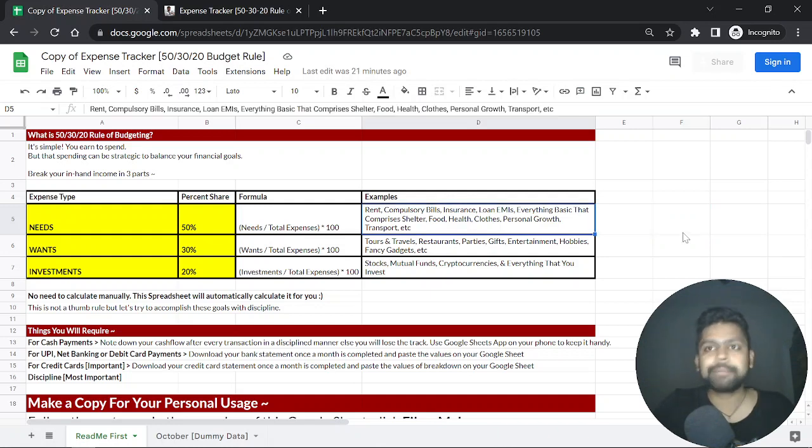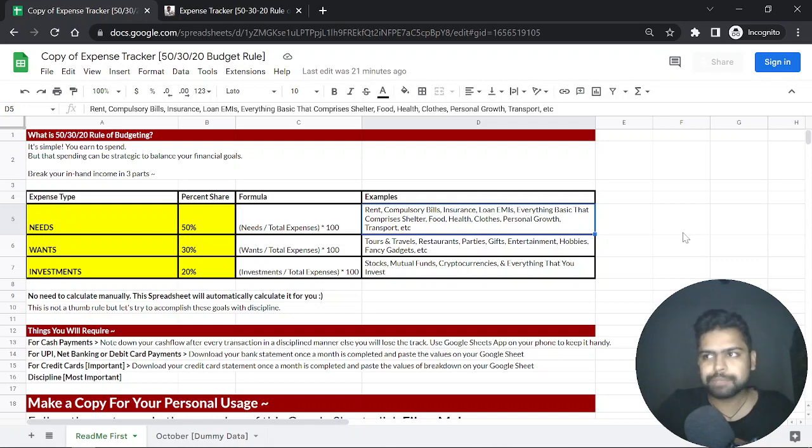I will come to that later, but first of all, understand what exactly can be your needs. Needs can be anything, be it your rent, your bills, your home EMI, any kind of EMI, your basic food, your basic clothes, your mobile recharge, that all comes into the needs part of your life. So basically something that you can't live your life without, the basic necessities, that is what we call needs.